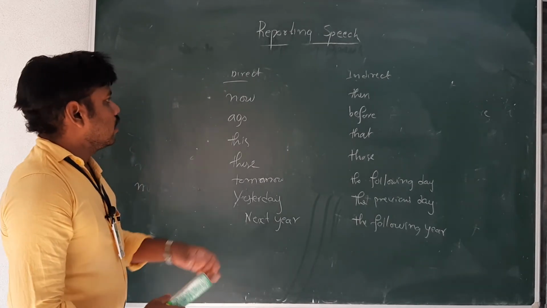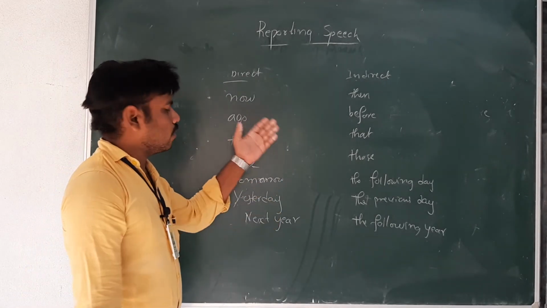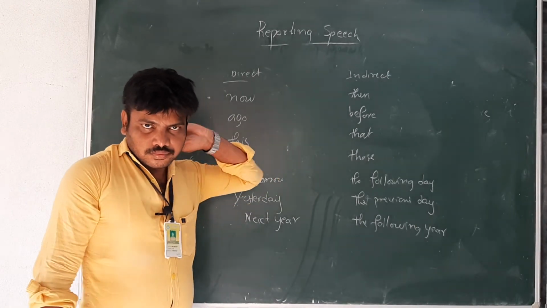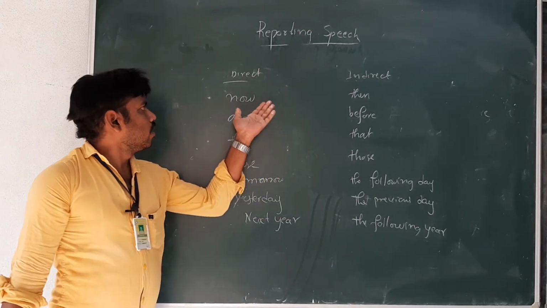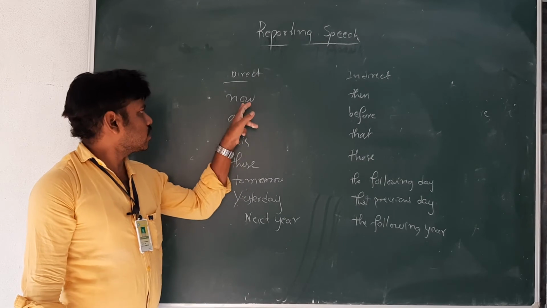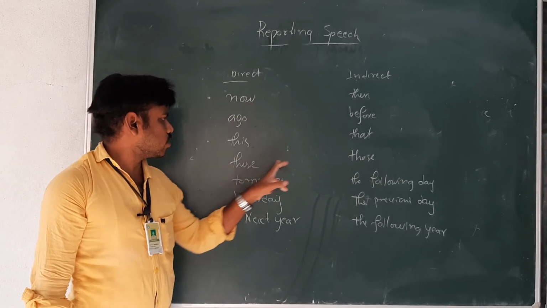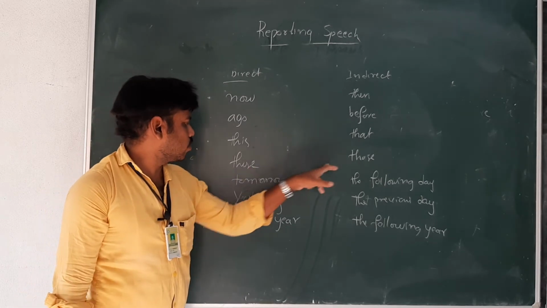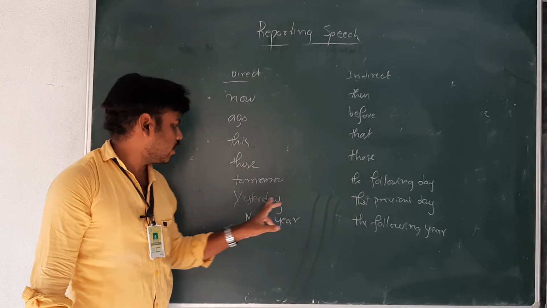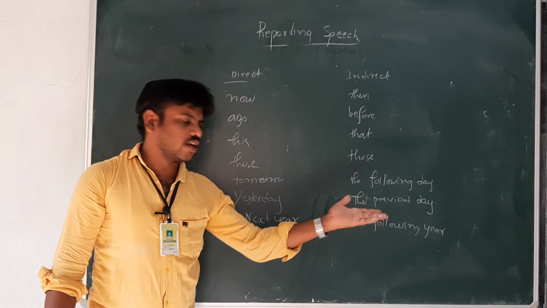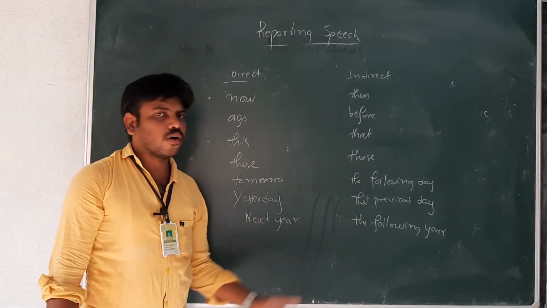So there are some other rules of direct and indirect speech. Now let us see: now, then; ago, before; this, that; these, those; tomorrow, the following day; yesterday, the previous day or the day before; next year, the following year.